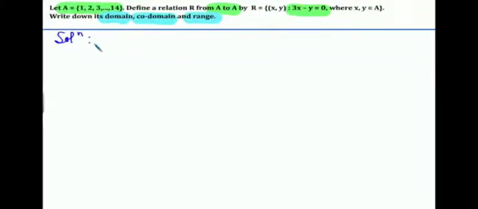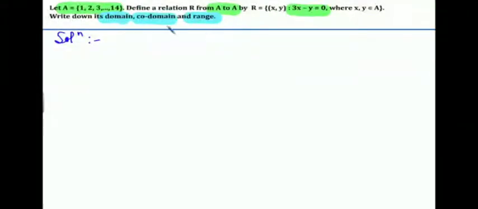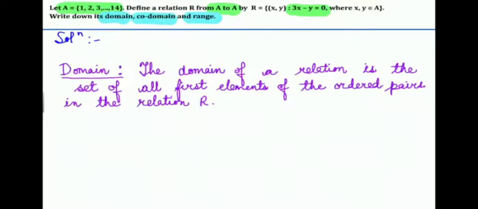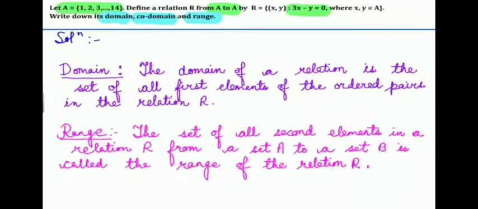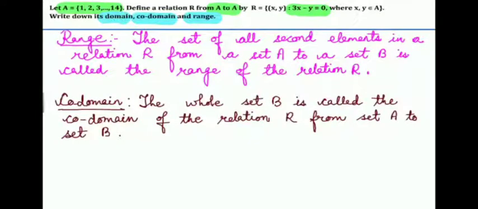Right, so first of all, let me recall the concepts of domain, codomain and range. First of all, start with the domain. The domain of a relation is the set of all first elements of the ordered pairs in the relation R. Now range: the set of all second elements in a relation R from a set A to set B is called the range of the relation R. Codomain: the whole set B is called the codomain of the relation R from set A to set B.